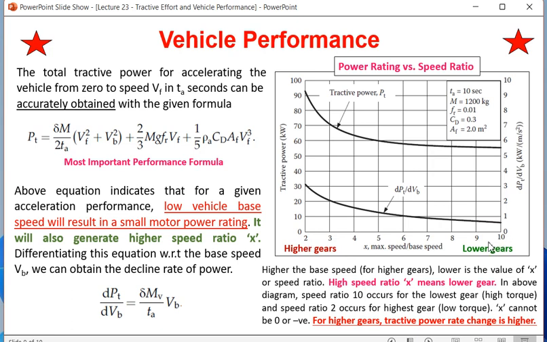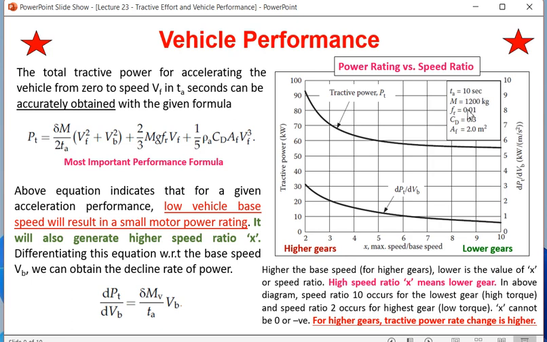Here you can say the ratio is 10, which means base speed is 20 km per hour. On the other side, base speed is 100 km per hour. So this you have to understand: the left side shows higher gear, and the right side shows lower gear. And you can check these two characteristics. Very important. It is a little difficult to understand, but I'd like to have your attention. Here the ratings of the vehicle are given. Ta is 10 seconds, that means within 10 seconds